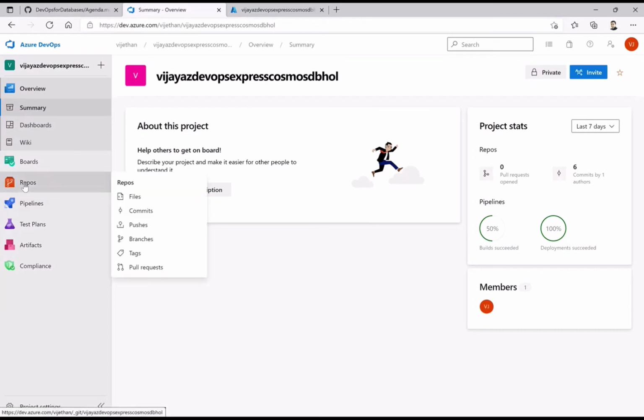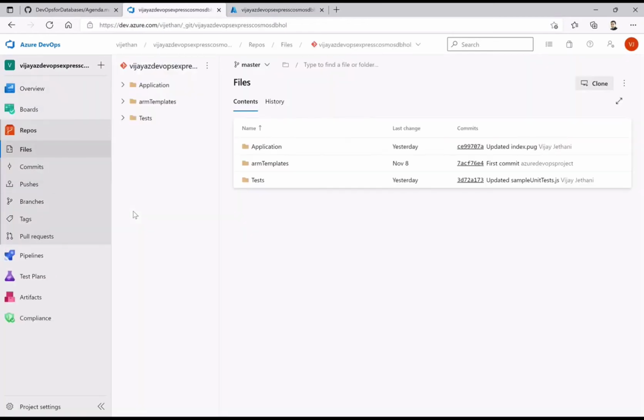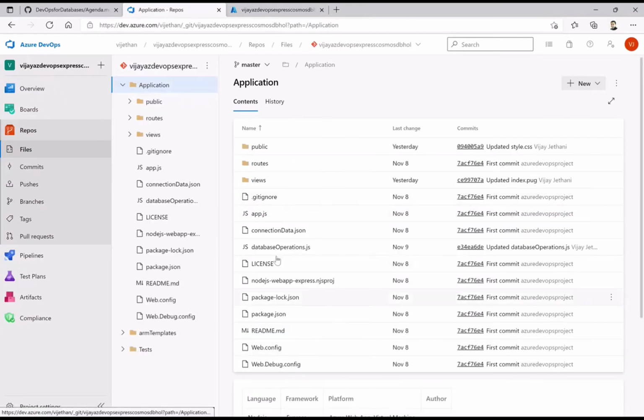First of all, let me show you what I have for the database as code. I have the application artifacts, which is nothing but how this particular Express application works, all the configs, and what kind of data connection I have. All those things are stored in this particular repository, from an application perspective, or the web base, along with how I interact with my database. That is stored in this repository on Azure DevOps. Any file, irrespective of script or whatever changes, I can store here from the update perspective.